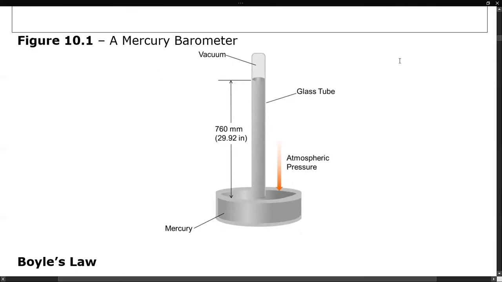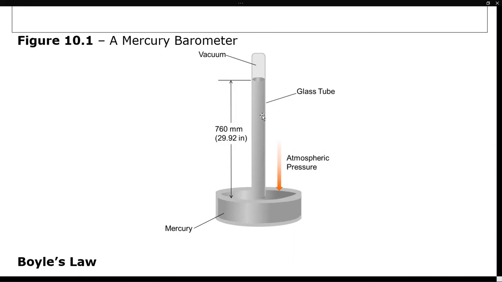Okay, since we were talking about barometers, this is a mercury barometer. You leave it open so the atmospheric pressure pushes down onto a pool of mercury in our case and pushes it up a tube where we've drawn all the air out. The height of that column of mercury is a pressure unit. That's why we're saying millimeters of mercury.